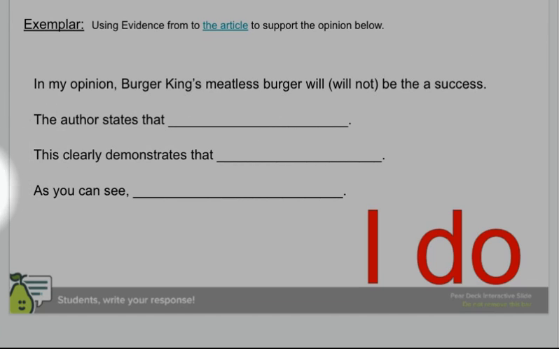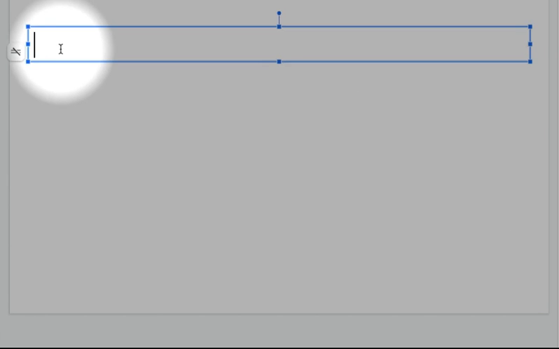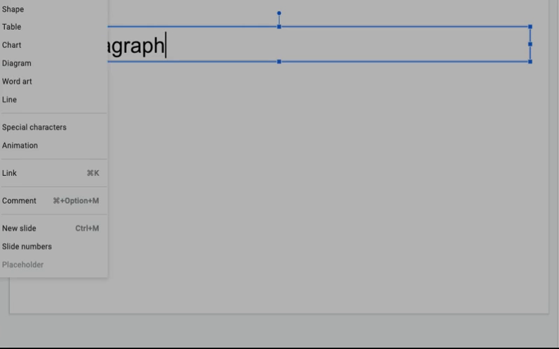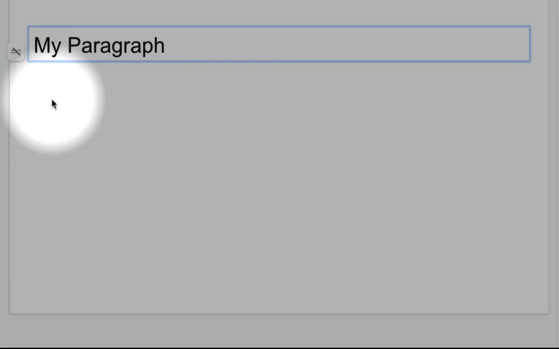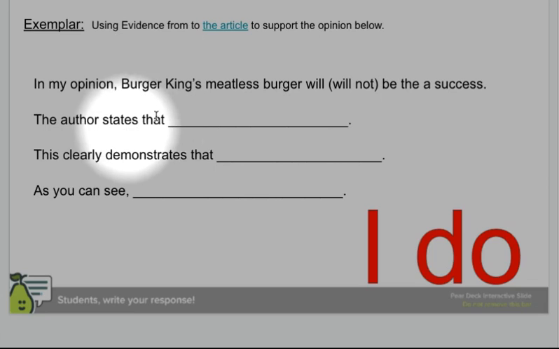All right, so let me do some technical stuff here. I'm going to get my paragraph. Okay, and I'm going to go ahead and insert a text box, which may or may not show up. There we go. So the first thing I'm going to do is, in my opinion, Burger King.